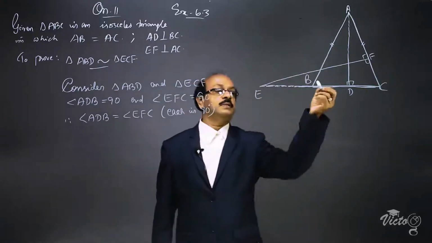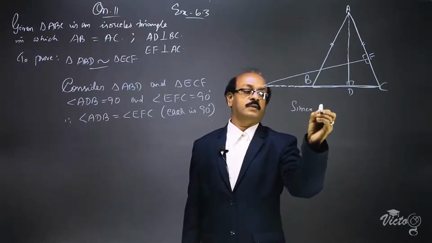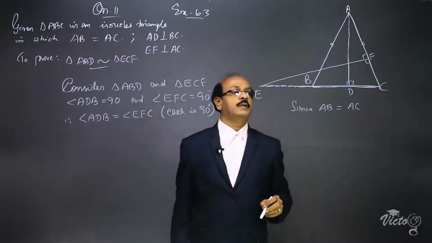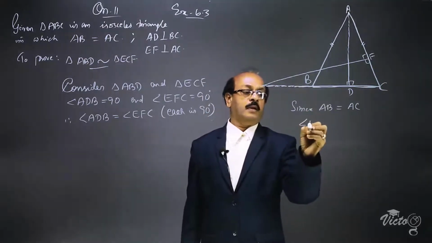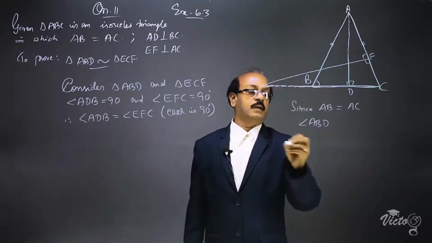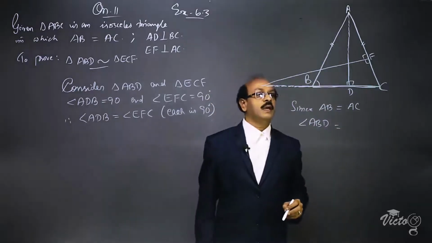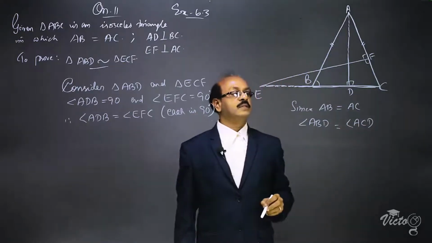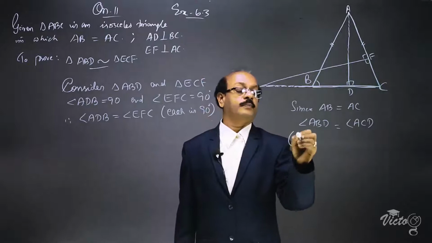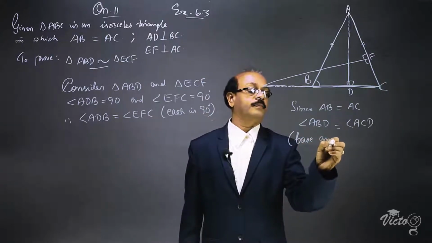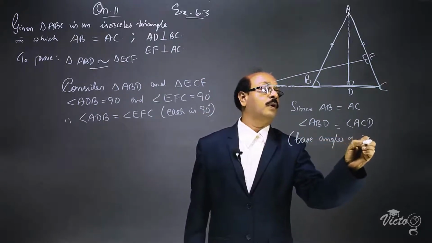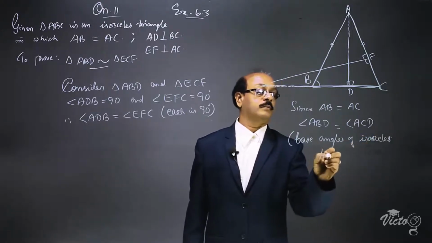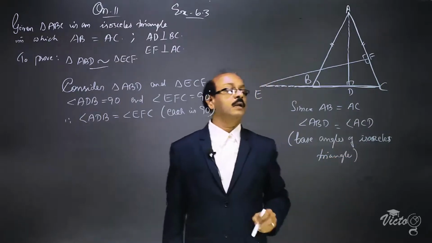Since AB is equal to AC, angle ABD is equal to angle ACD, because base angles of an isosceles triangle are equal.